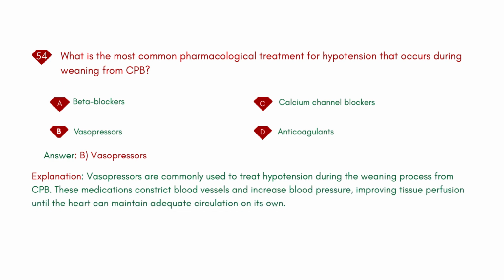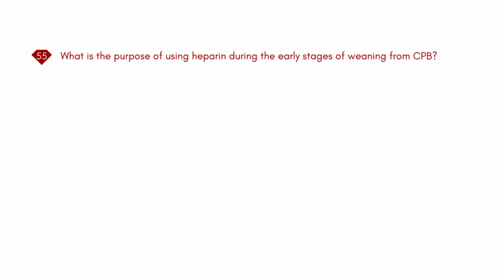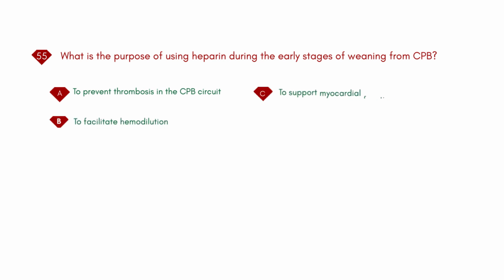These medications constrict blood vessels and increase blood pressure, improving tissue perfusion until the heart can maintain adequate circulation on its own. What is the purpose of using heparin during the early stages of weaning from CPB? A. To prevent thrombosis in the CPB circuit. B. To facilitate hemodilution. C. To support myocardial function.